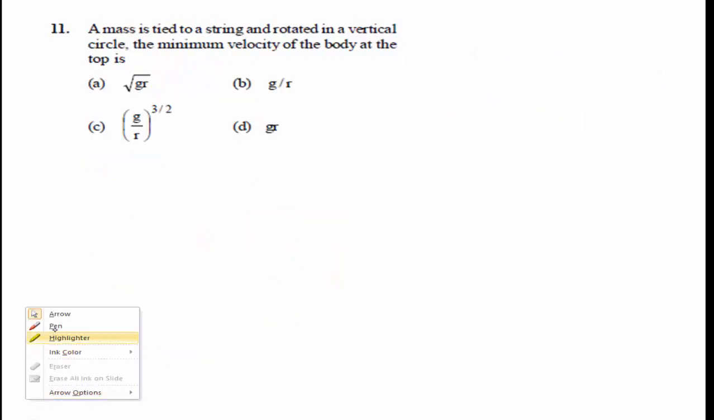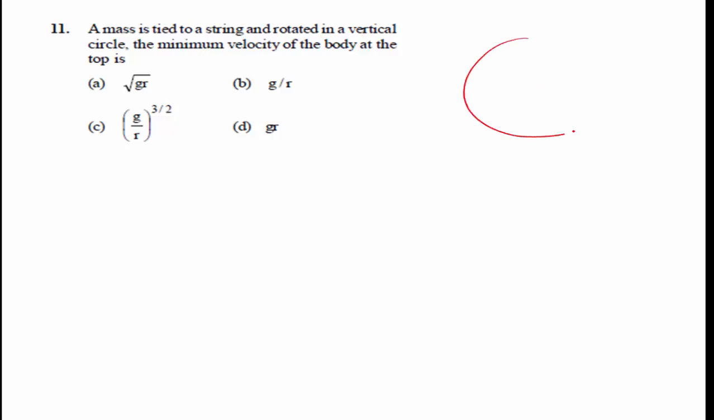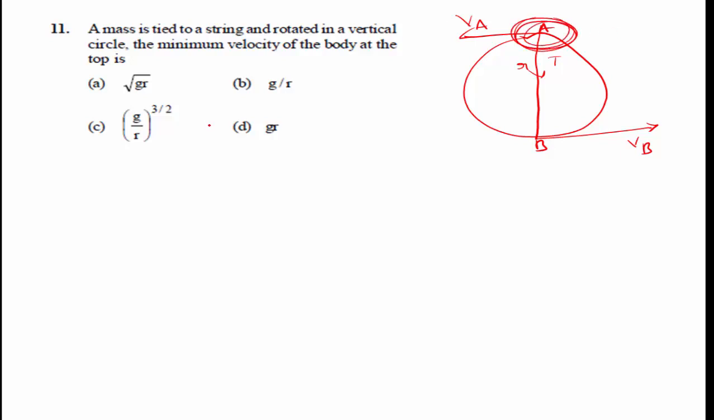Question number 11: a mass is tied to a string and rotated in a vertical circle. This is the circle, and the mass is tied to a string. Here r is the radius and T is the tension in the string. This is point A and this is point B. It is moving in this direction with the velocity Vb and in this direction with the velocity Va. We need the minimum velocity of the body at the top.